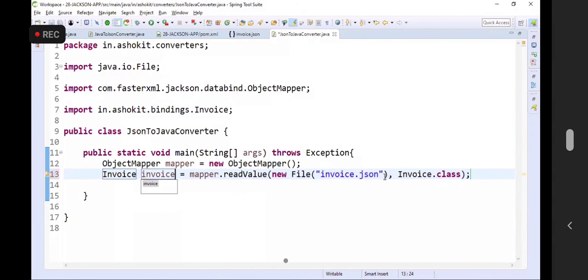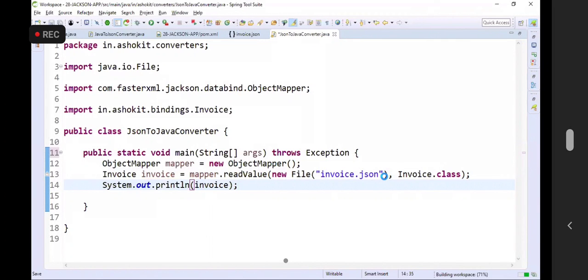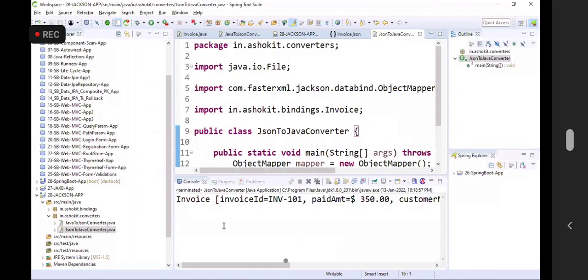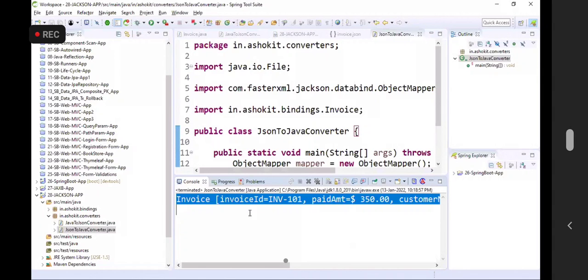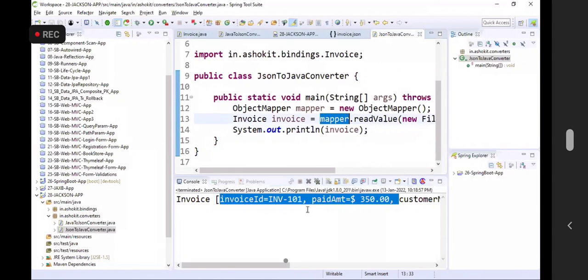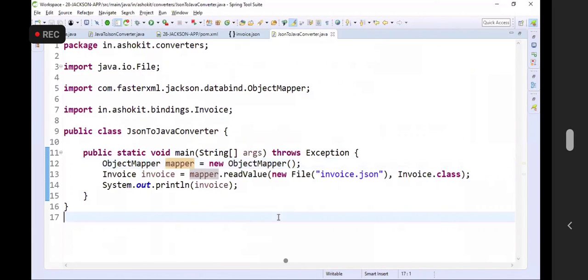I will just edit the variable name. Then let's print it. System.out.println invoice. This method is used to convert the JSON data into Java object. Execute this program. Are you able to read the data in the form of object now? Whatever the data available in the JSON, are we able to convert it into Java object now? Yes, we are able to convert the data into Java object.